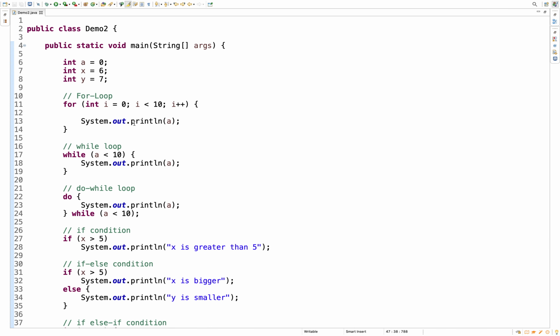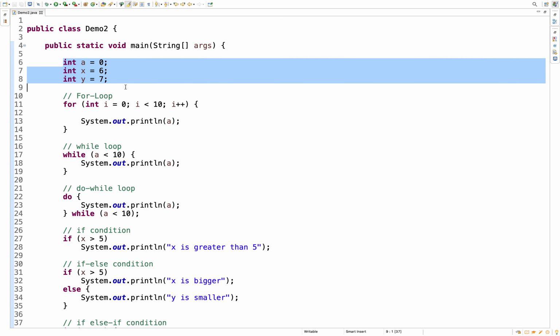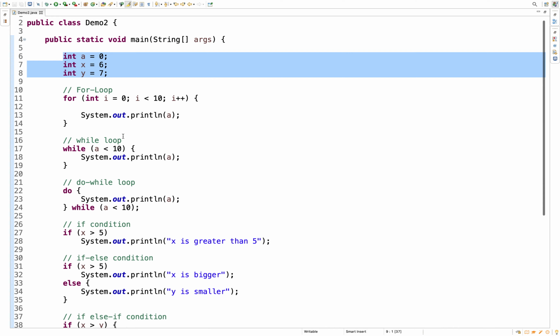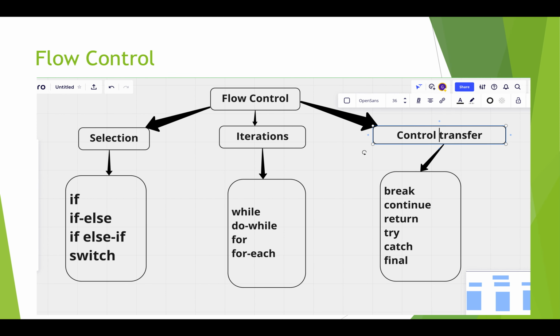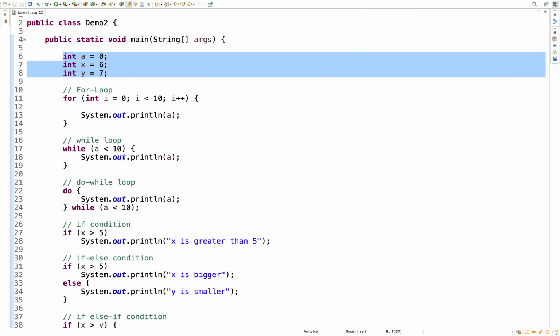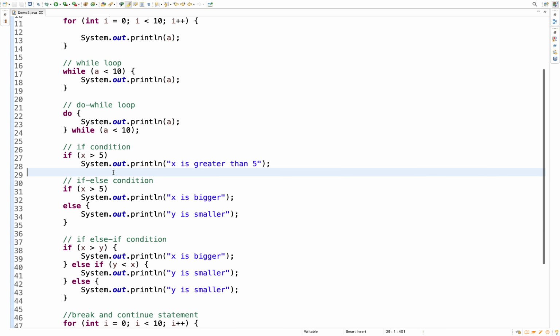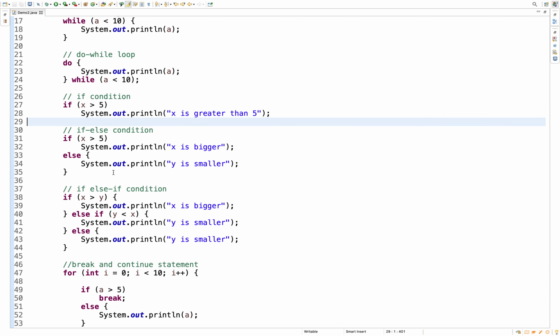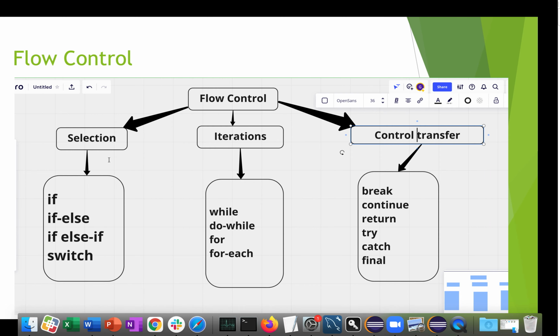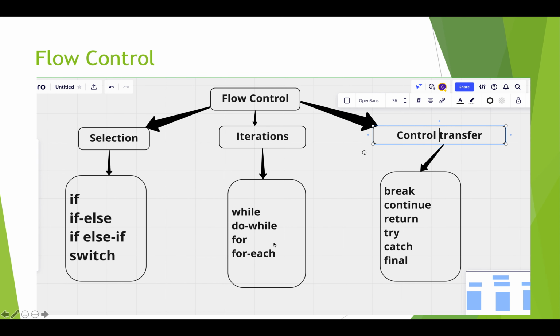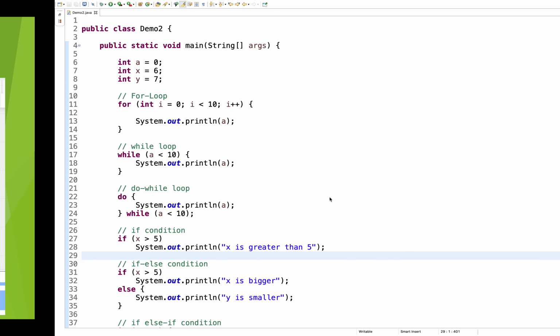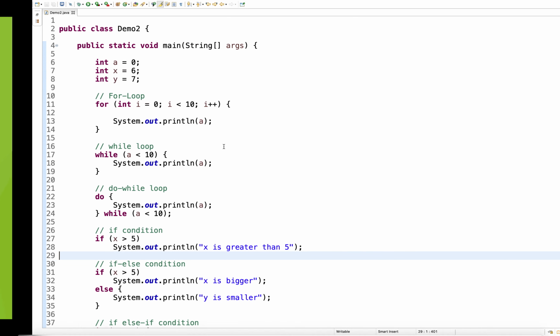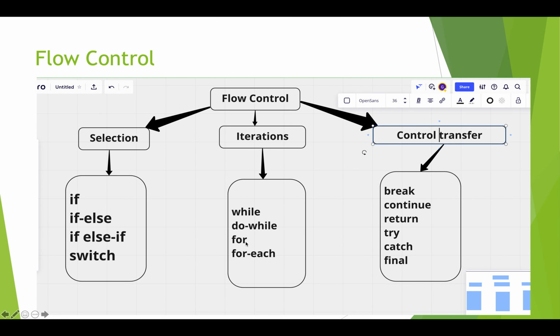In this class I have a main method and have declared a few instance variables. We'll discuss the iteration first, then we'll go with the selection, and then the control transfer. The first loop we'll discuss is the for loop.